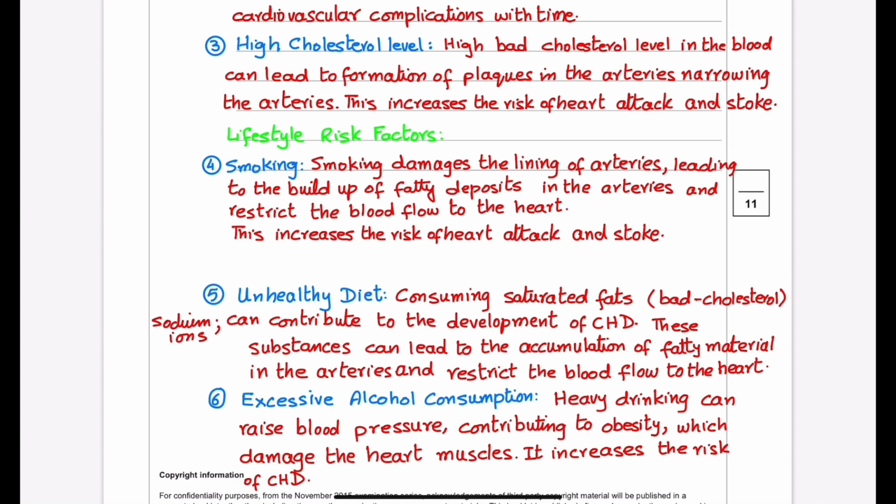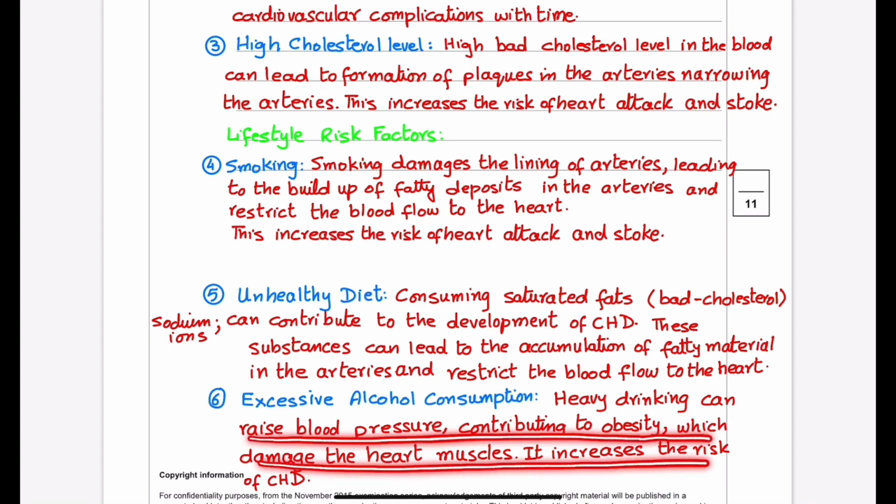The last option is excessive alcohol consumption. Heavy drinking can raise the blood pressure, contributing to obesity, which damages the heart muscles and increases the risk of CHD.